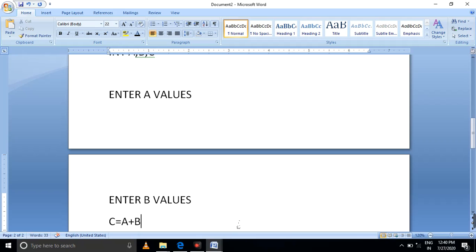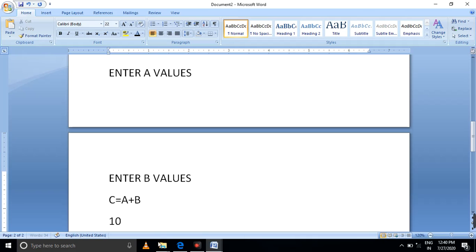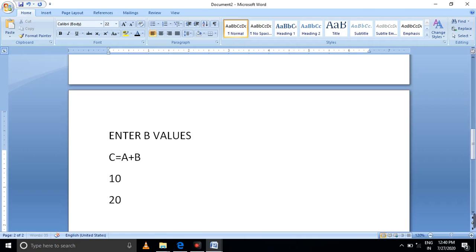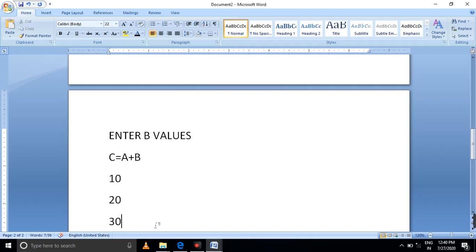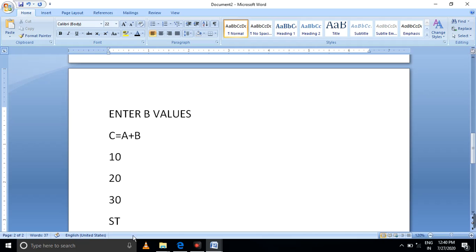So in that time you are executing a program. After executing the program, you have to enter your a value as 10, next the b value as 20, and finally your output is 30. This is an example of static.